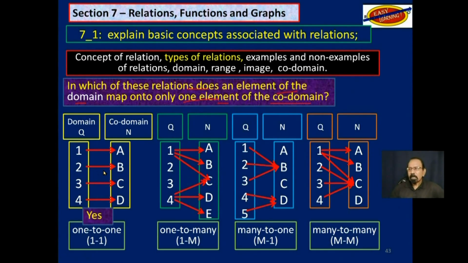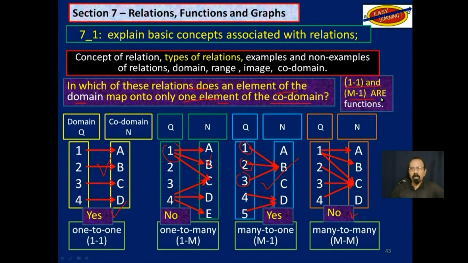And obviously, you could see this one here, this one here, this one here, no, you have one mapped to more than one. This one here, yes. This one is mapped to B, this 2 is mapped to B, this 3 is mapped to B. So one from the domain is mapped onto only one from the codomain. And of course, this one here, no. Now, there is a special relation between this one on the far left here and this one here.